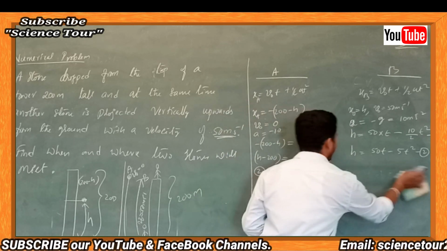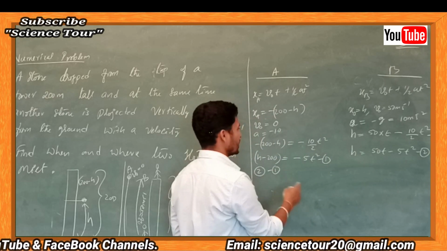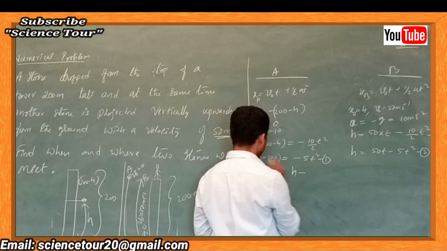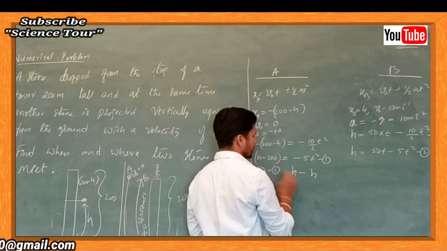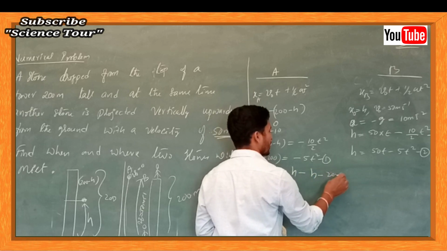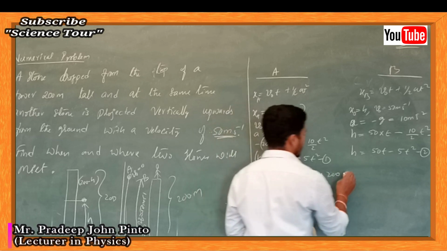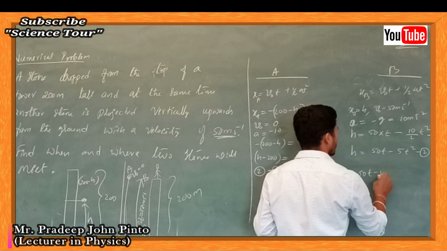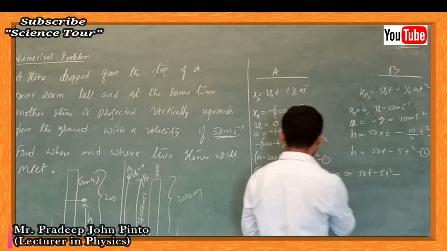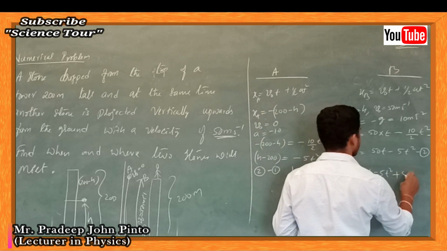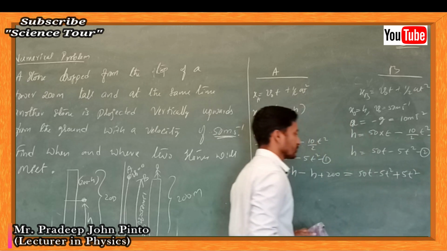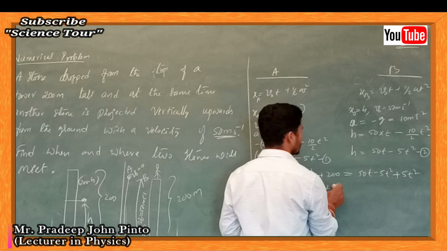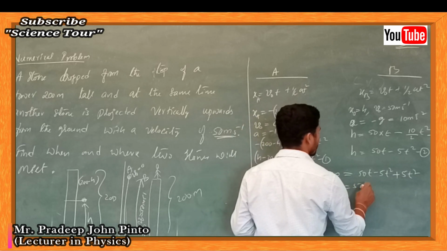The h cancels, and you are going to get 200 equal to 50 t.